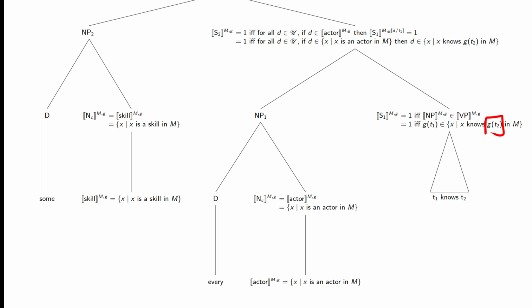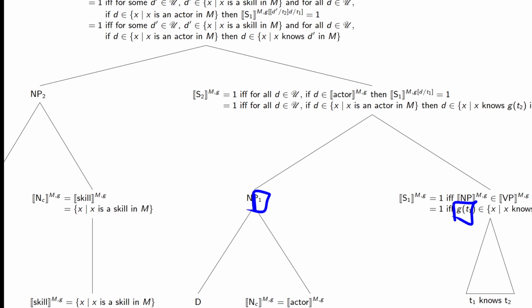So we still have T1 knows T2, so if g of T1 is in the set of x's that x knows g of T2 and M, that's going to be the same. Actor is going to be the same here, but now we have every actor down below. So first we're going to have our blues here.